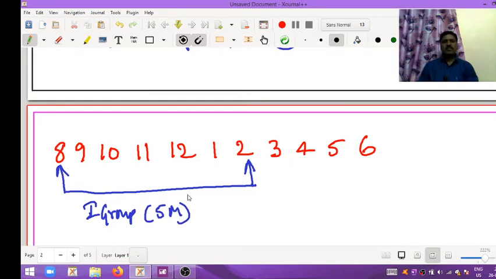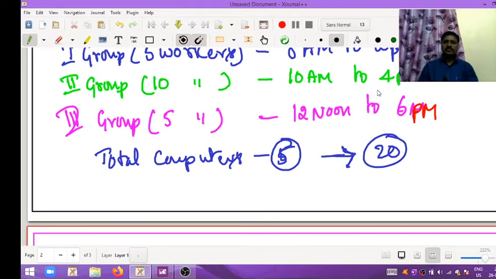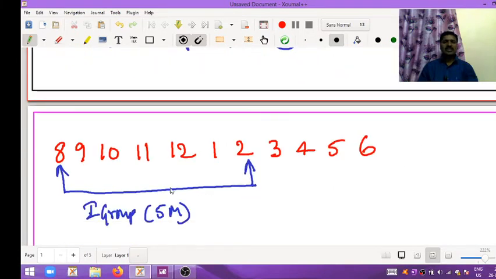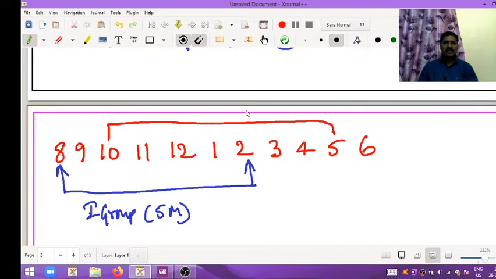And the second group, which has 10 workers, works from 10 a.m. to 4 p.m., from here to here. This is the second group, which has 10 members.